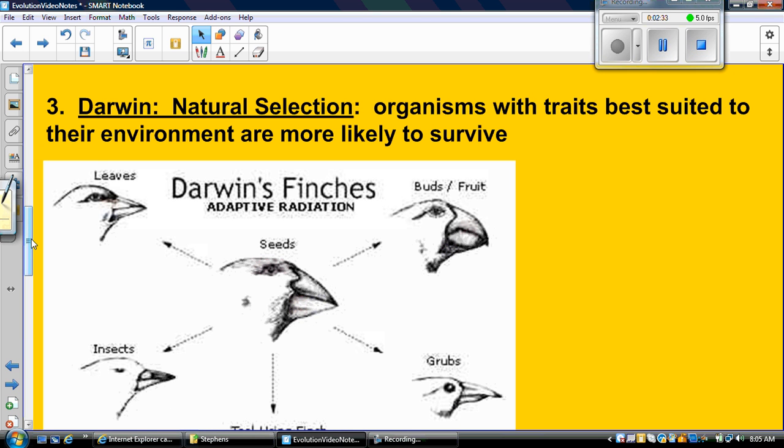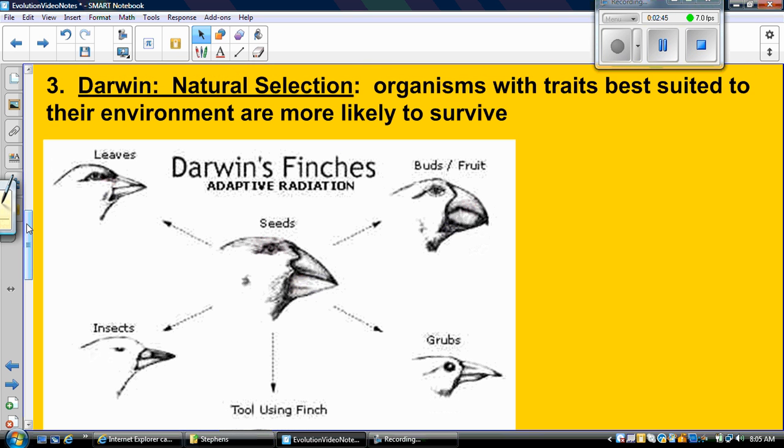He came up with the theory of natural selection. He basically said that organisms with traits best suited to their environment are more likely to survive. And he did a lot of this research in the Galapagos Islands. He looked at a type of bird, the finches. On the Galapagos Islands, there are about 24 different species of finches.